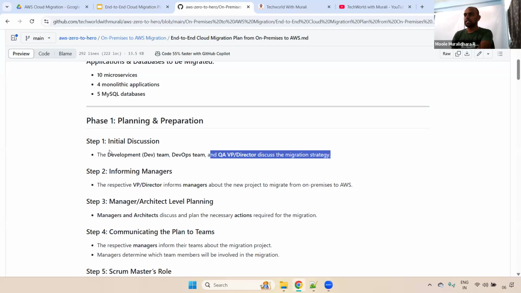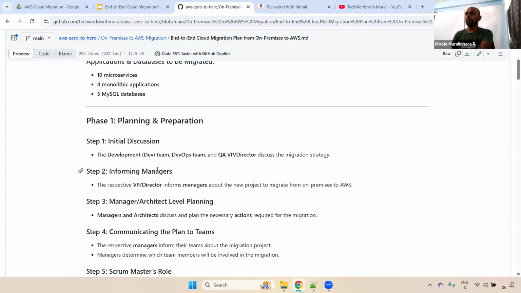Once that discussion is completed, step 2 is informing managers. They will give the heads up: hey, our new project is coming, related to migration from on-premises to cloud, for example AWS.